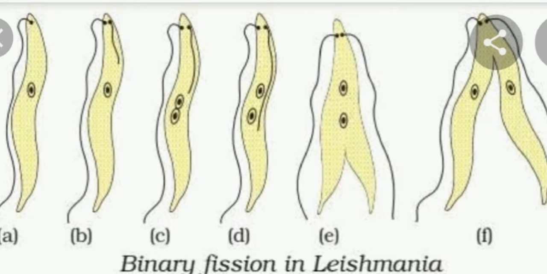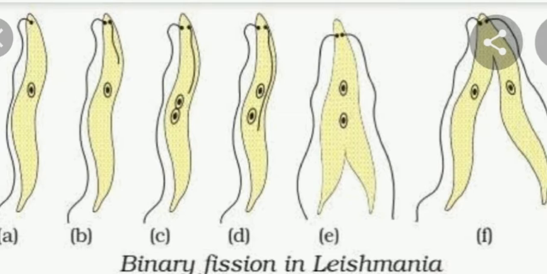Binary fission in Leishmania. Leishmania is a single-cell organism which causes Kala-Azar. It has a whip-like structure at one end of the cell. Can you see the whip-like structure? In such organisms, binary fission occurs in a definite orientation.